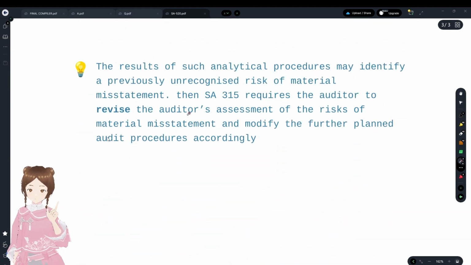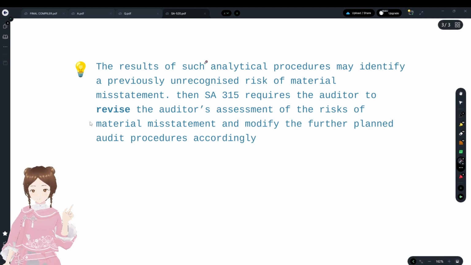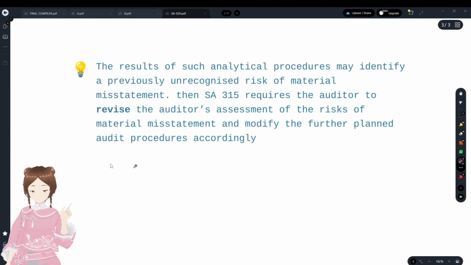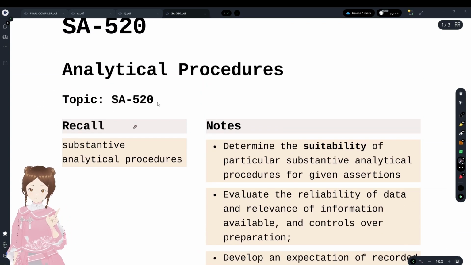SA 315 also talks about identifying and assessing the risk of material misstatement by understanding the entity and its environment, including its internal controls, right? That's why, if the results were not consistent, he has to revise the assessment of risk of material misstatements and then modify the planned audit procedures. And we'll move on with SA 520 here.